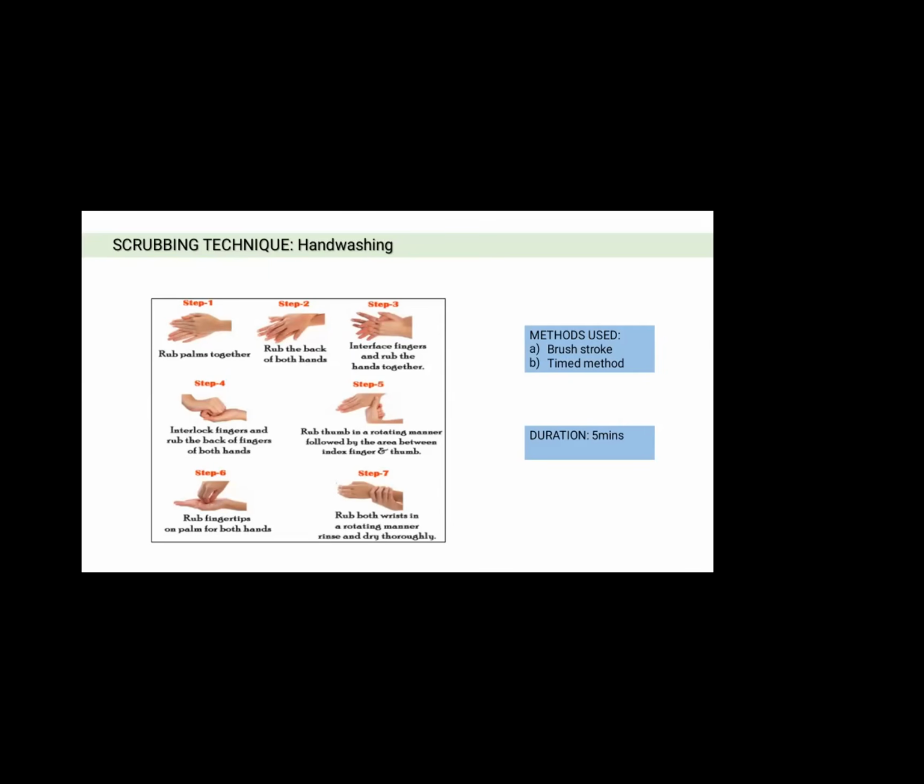There are two methods of hand scrubbing: the brushstroke method and the time method. The brushstroke method has been shown here, and the average duration of hand scrubbing is 5 minutes. After hand washing, the arms are kept above the waist with hands up. Proper precaution should be taken so that they do not touch any objects. Avoid dripping on the sterile field.